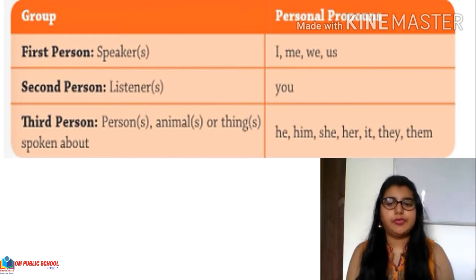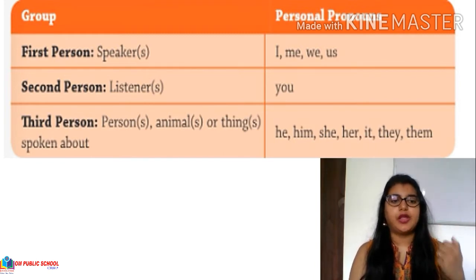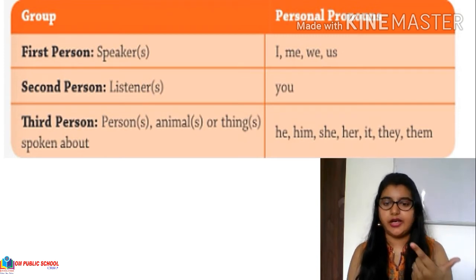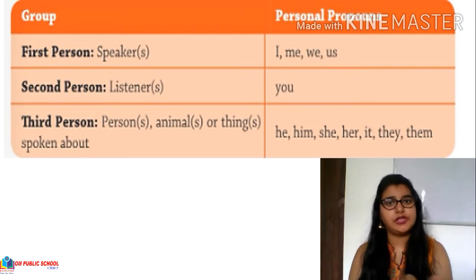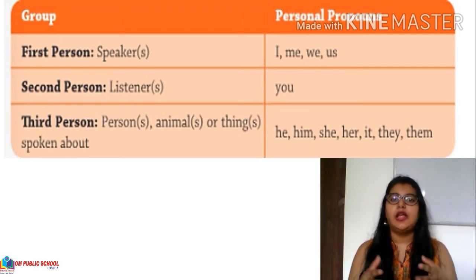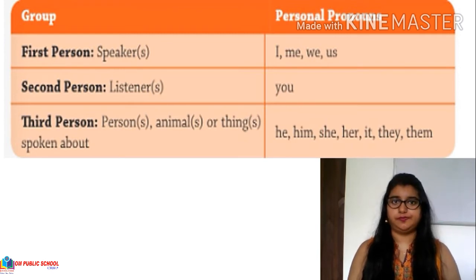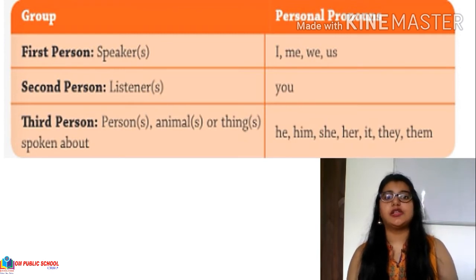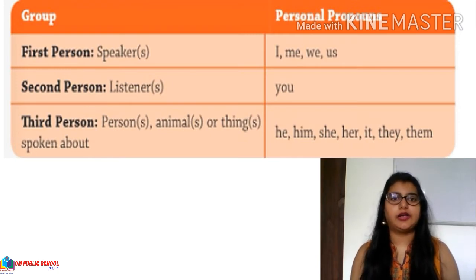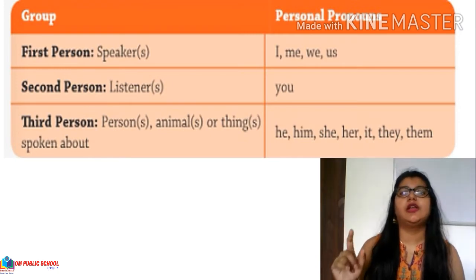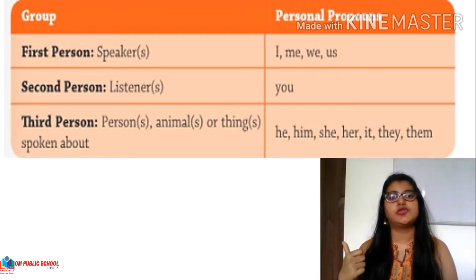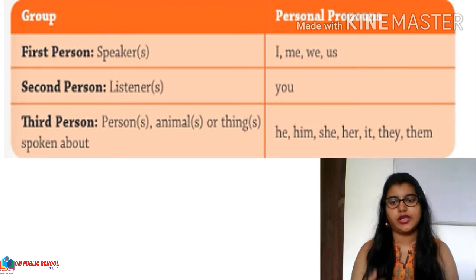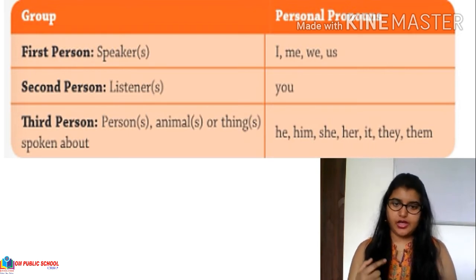The third type of personal pronoun is any kind of person, animal, or thing which is being spoken about, or about whom some kind of information is given. Like, he is standing at the door, right? She is playing outside in the park. So the third person can never be the speaker or the listener in the sentence. The third person is always the person who we are talking about.